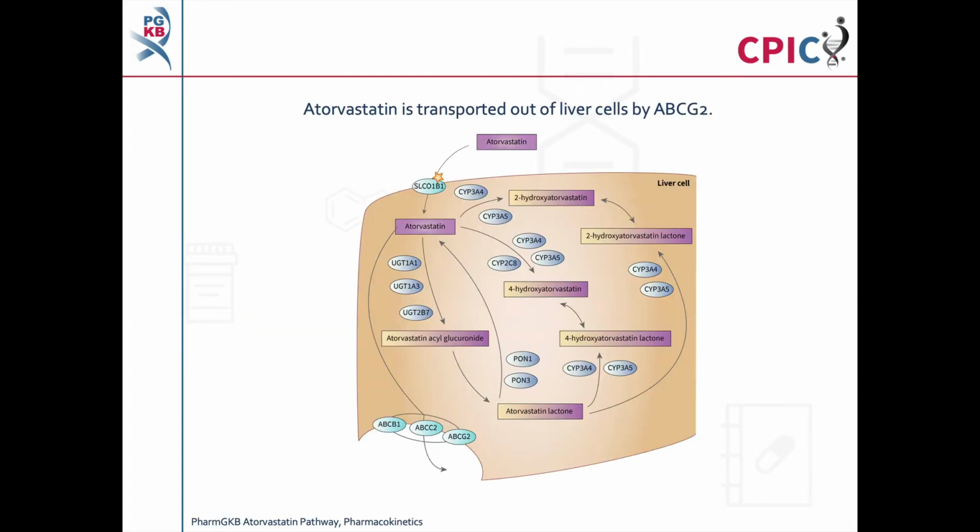This is the PharmGKB atorvastatin pathway. A link to the original pathway is provided in the description below this video. Like other statins, atorvastatin is used to lower cholesterol production in the body by inhibiting the enzyme HMG-CoA reductase. It is transported out of liver cells by transporter proteins, including those encoded by the gene ABCG2.